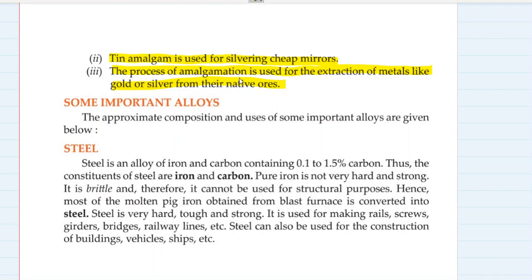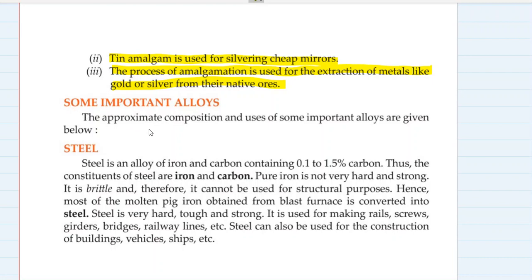Now you must be wondering that gold and silver are found in their original state, you can say native form. Yeah, but still it has to be purified to get 100% gold. So amalgamation is one of the processes which is used for that purpose.